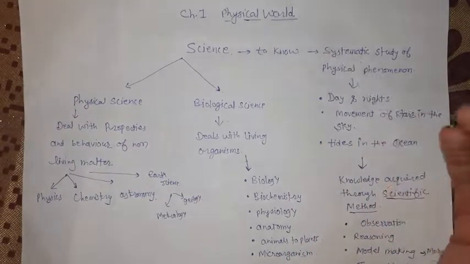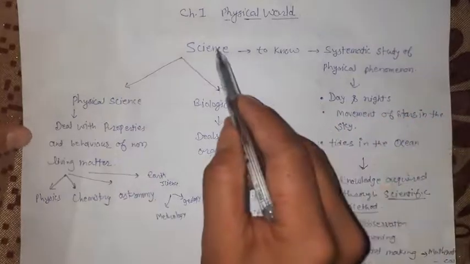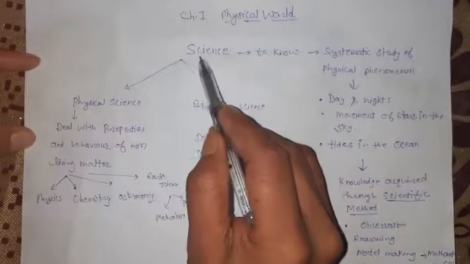In this chapter, students, we are going to learn about the different branches of science. We are going to learn where this science is used in our daily life. And about scientists, we are going to learn their discoveries, inventions, and the principles on which some of the technology is working. Okay, so now let us start: what is the meaning of science?